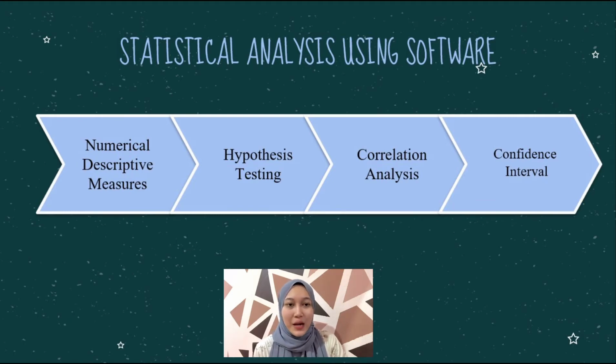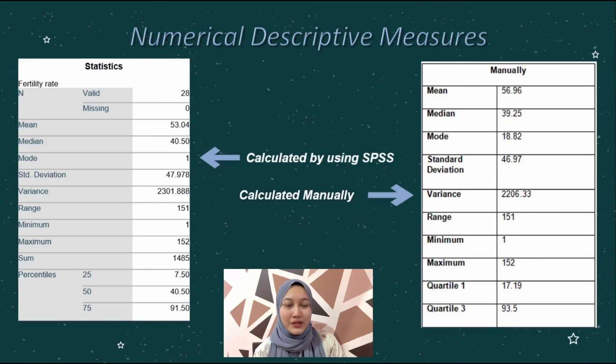I want to present about statistical analysis using SPSS. First, numerical descriptive measure. The mean using SPSS for fertility rate by age group and state Malaysia 2016 is 53.04, while the mean calculated manually is 56.96.